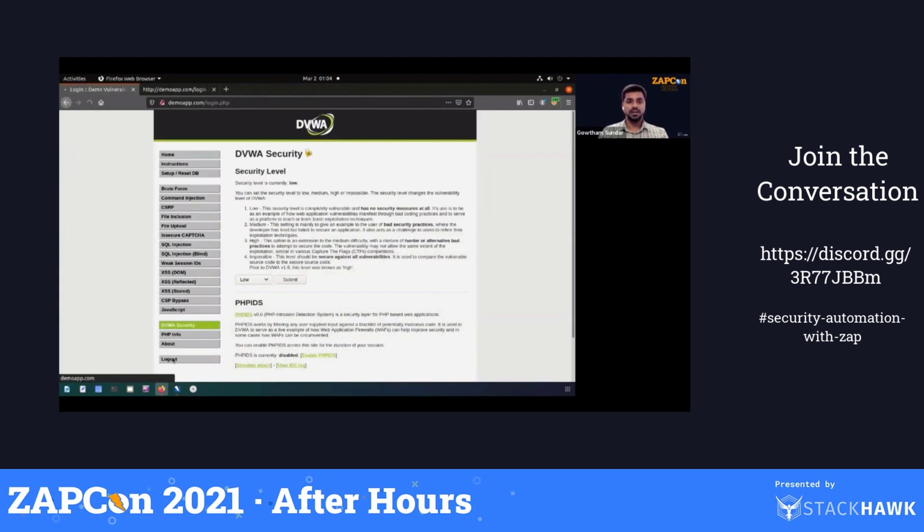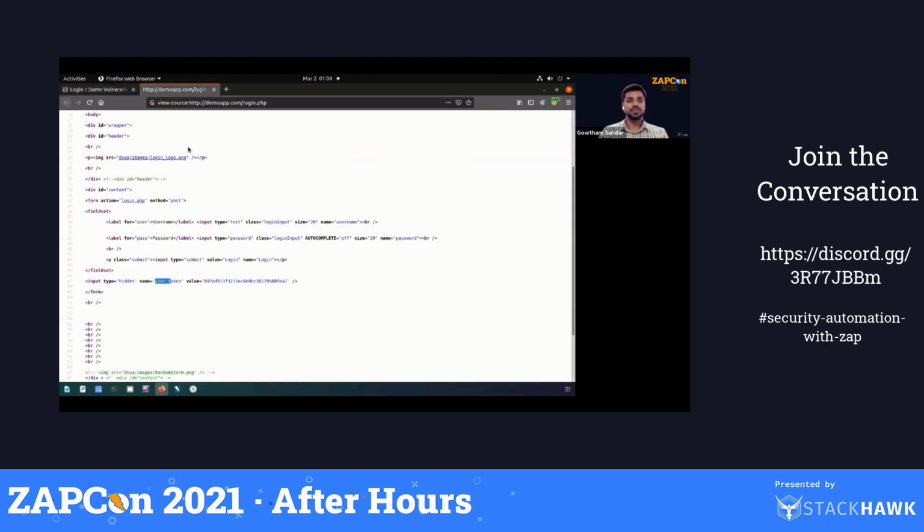So, click log out and view the page source. You will find the token here, right? The user token is some value provided. So every time you log in, you need to provide this token. Otherwise, your login will fail.